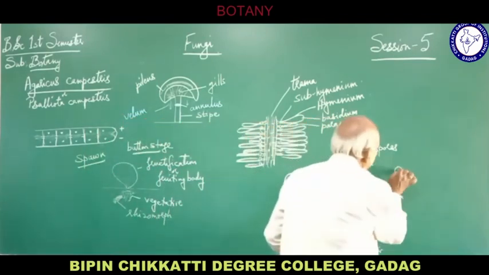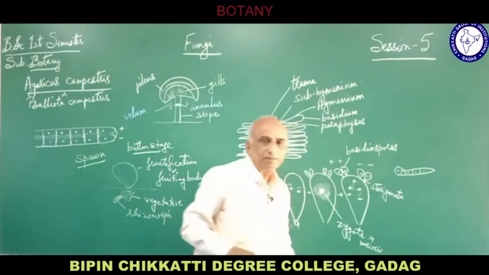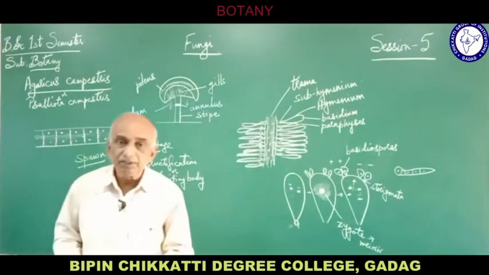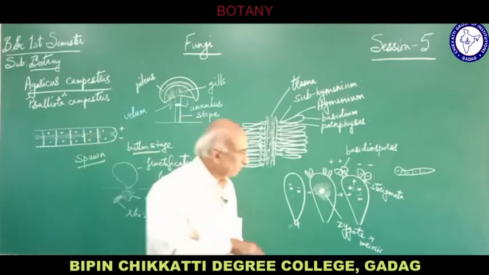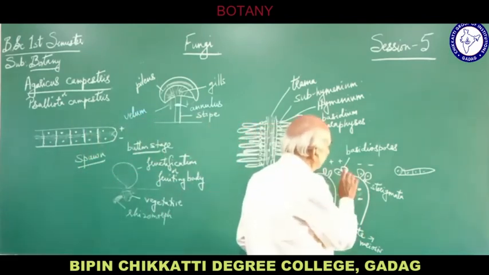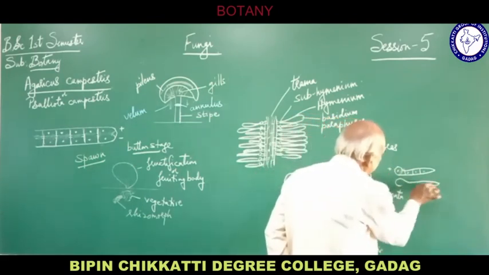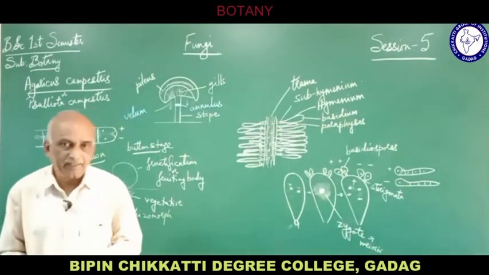Suppose this is the basidiospore. So this gives rise to the monokaryotic mycelium. That means not a dikaryotic, so a mycelium which is uninucleate. Now this uninucleate mycelium. So already I said there are 2 spores. Suppose this is a plus and this is a minus spore here. Such kind of spores fall on the substratum.